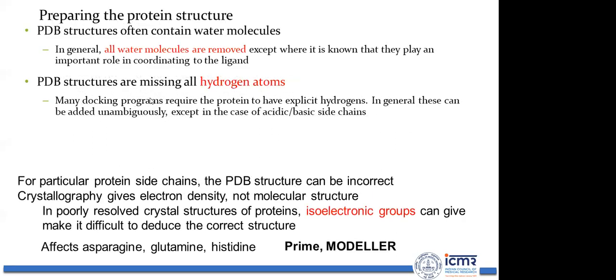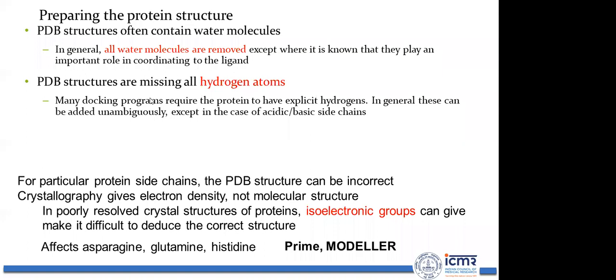Now let's discuss how to prepare a protein structure. A protein structure often contains water molecules, right? When you download a crystal structure from the Protein Data Bank, it often contains water molecules. In general, all water molecules need to be removed, except where it is known that a water molecule plays an important role in coordination to the ligand or in binding with the ligand. Otherwise you need to remove all the water molecules. You cannot take all the water molecules for docking, as it will increase complexity.